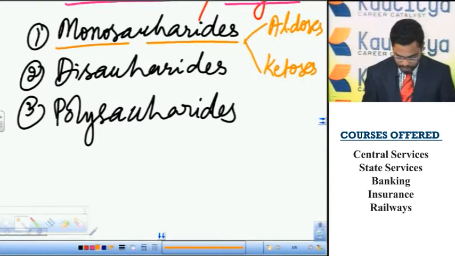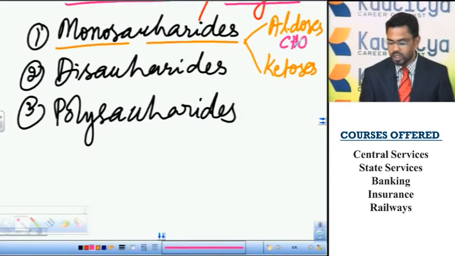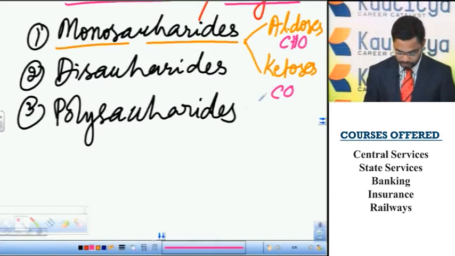If the monosaccharide contains the CHO aldehyde group as a functional group, they are called aldoses. If they contain the CO group as a functional group, they are called ketoses.